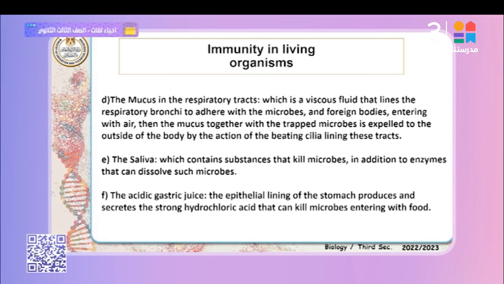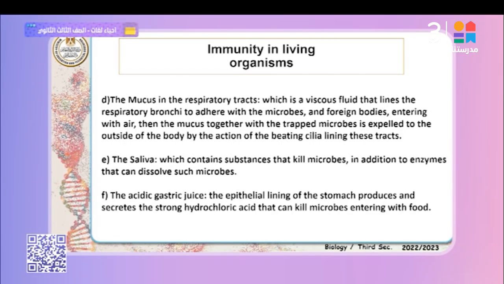Saliva is secreted from the salivary glands and contains substances that kill microbes, in addition to enzymes that can dissolve microbes. Any microbe that enters through the digestive system is killed. As mentioned previously, the tonsils, found in the red portions in your mouth, play an important role. They affect the digestive system and the respiratory system, killing microbes passing through the digestive system and the trachea, which is the main part of the respiratory system.